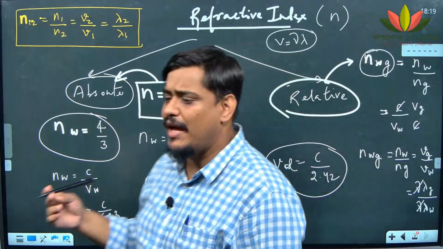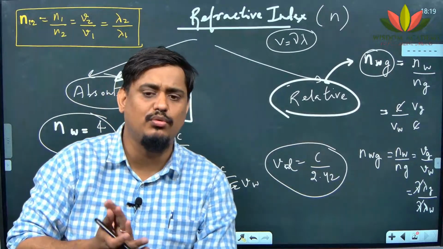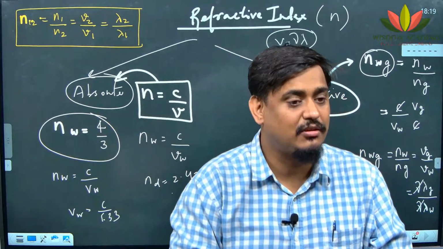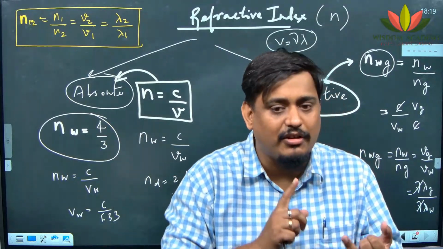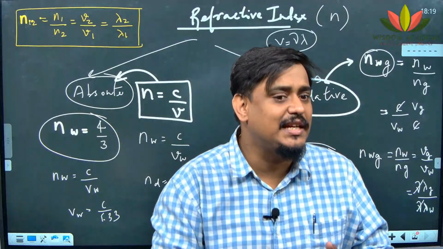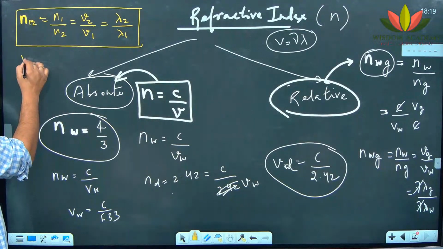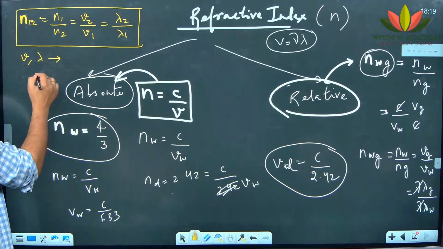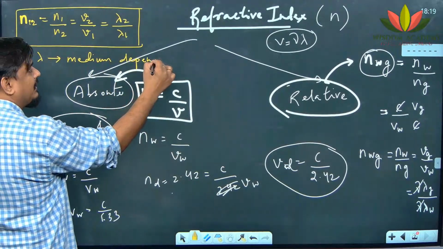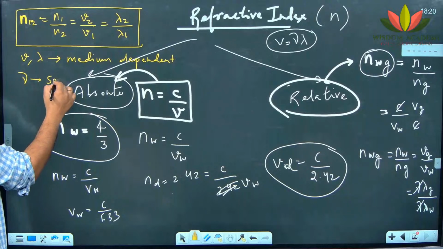The question comes like, if light is moving from one medium to another medium, does frequency change? The answer is no. Does velocity change? The answer is yes. Does wavelength change? The answer is obviously yes. Wavelength and velocity are medium dependent and frequency is source dependent. Write it down somewhere if you do not know. Velocity and wavelength are medium dependent, whereas frequency is source dependent.